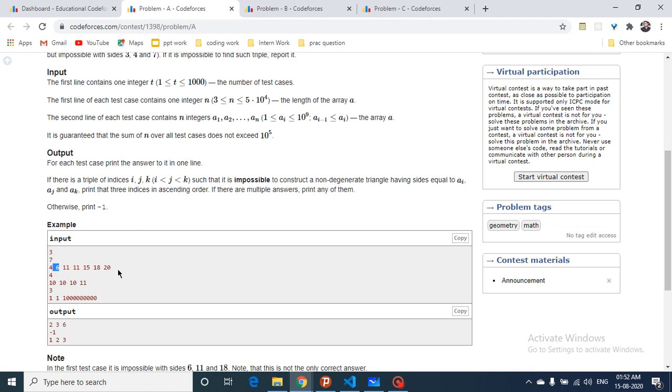So if you find a third side which is greater than or equal to the sum of these two, then a bad triangle is formed, and the greater side will always lie on the right side because the array is sorted. So for every two consecutive lengths, you can match them with the last length because it is the maximum. If the sum of these two lengths is less than or equal to the last length, then a triangle cannot be formed, and you print those indices. That's the whole trick. Else, if for every two consecutive lengths the sum is greater than the last side, then it is not possible, and you have to return -1. So that's the whole trick for this question.